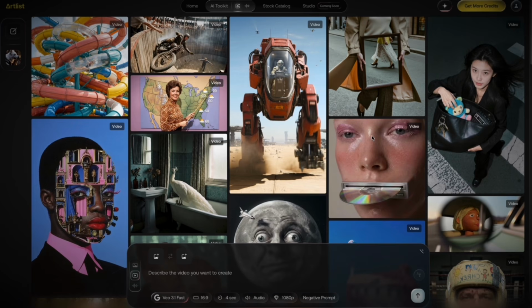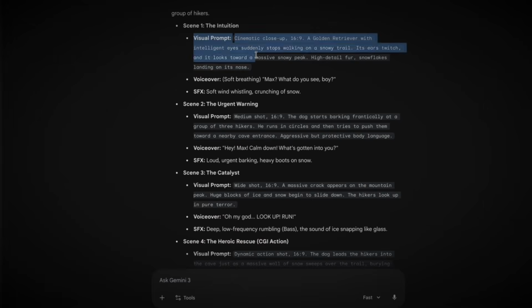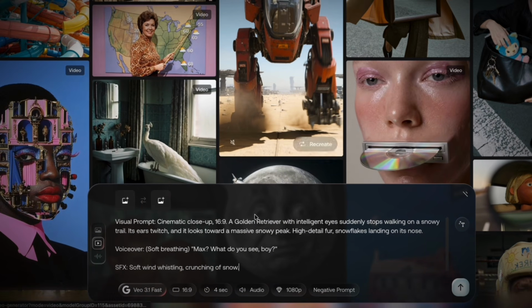Generating Scene 1. Now open artlist.io. This is where the magic happens. Copy your first scene description, paste it into the AI Toolkit prompt box. Before you generate, make sure these settings are correct.